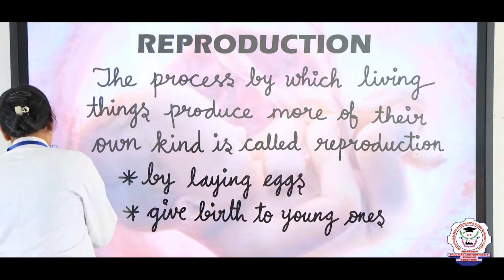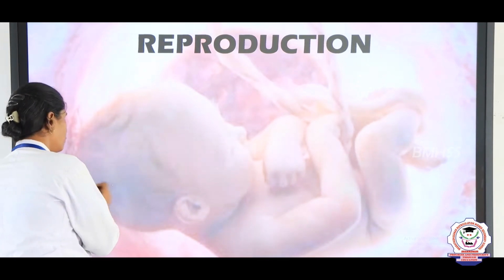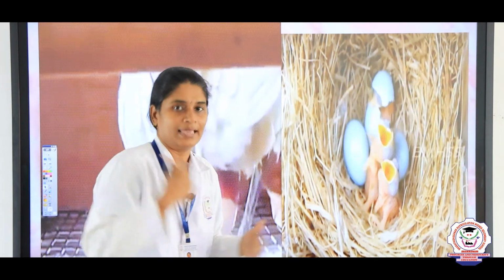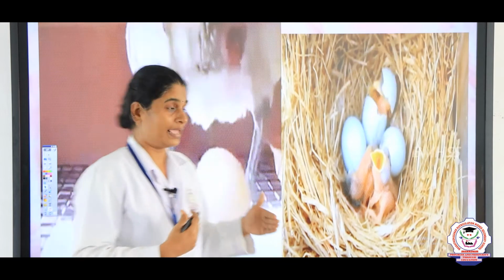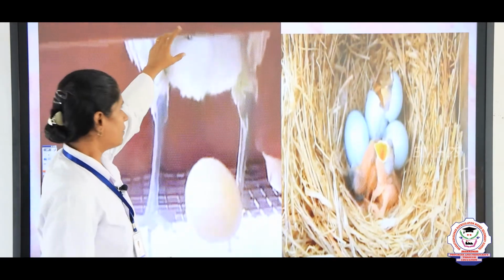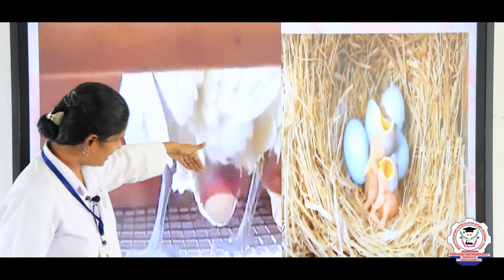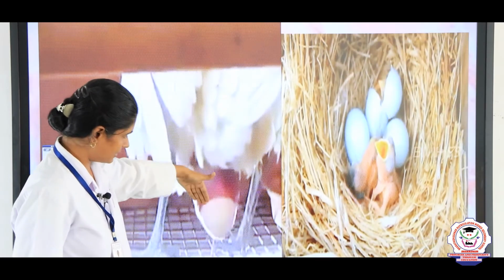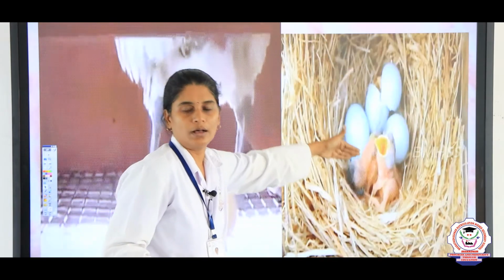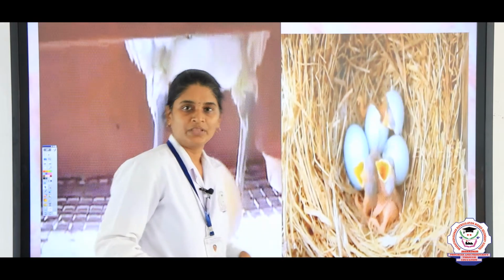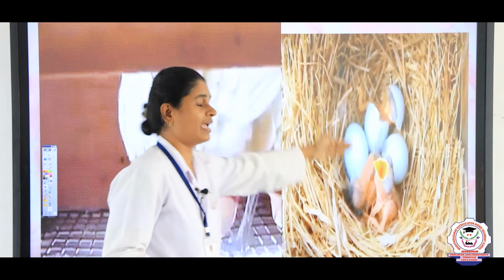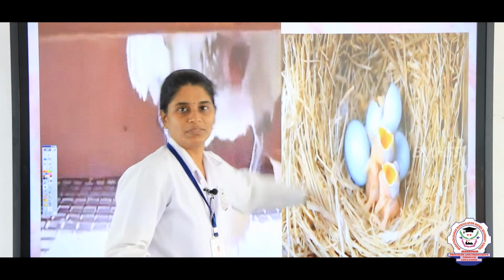Now let us see what are the animals that reproduce by laying eggs. There are so many animals that lay eggs. Here you can see how they lay eggs. If you take a bird, you can see here it lays the eggs. From the egg we can get a new chick, a new bird comes out of the egg. Some animals lay eggs in this way and they hatch the new ones from the eggs.